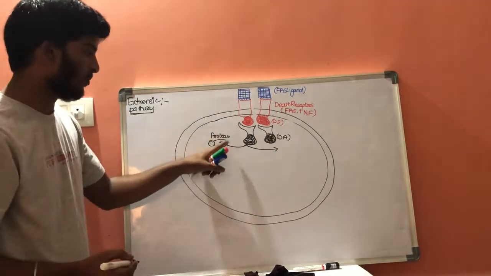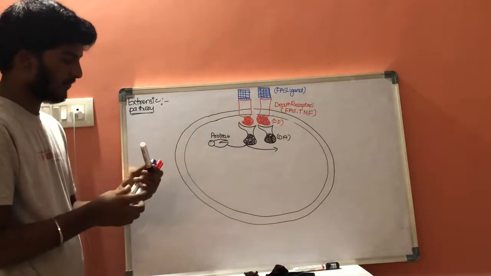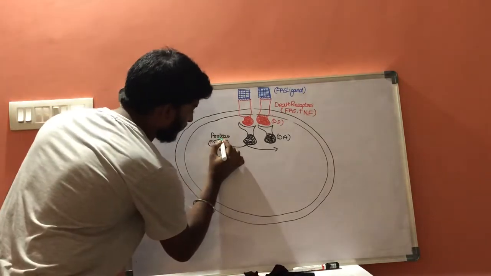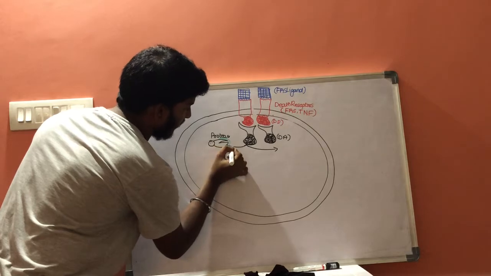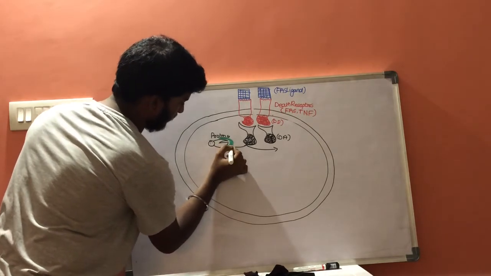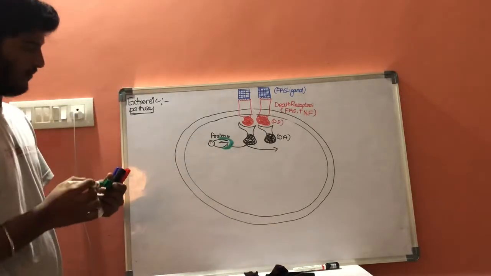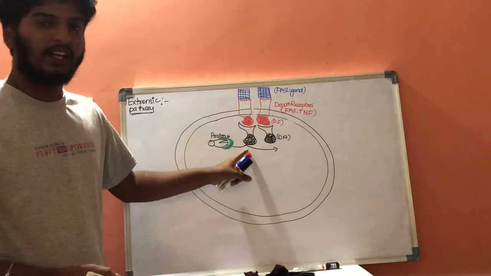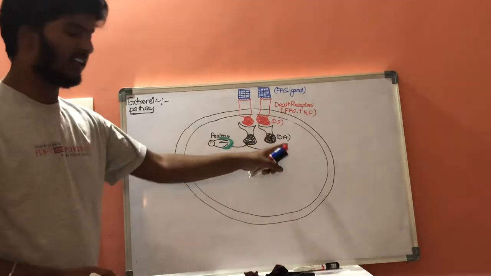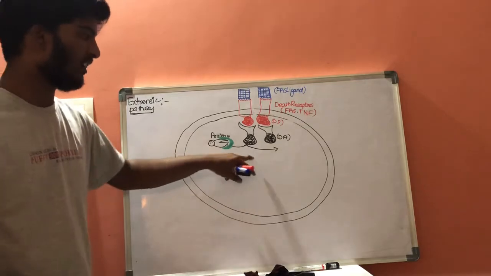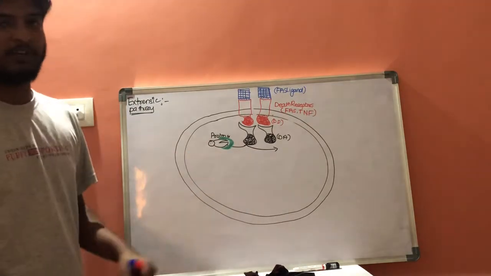This protease is in inactive form because it is surrounded by peptide molecules. Whenever this inactive protease reacts with these death adapters, it will get converted into activated protease.